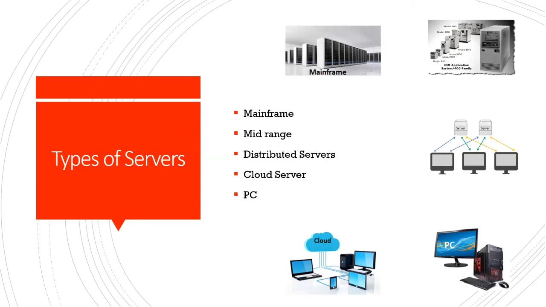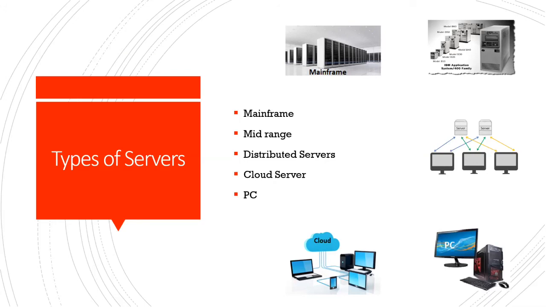Some of the examples of distributed server, as I said, the hardware comes through different companies like HP, Dell, and other companies, but the operating system as such could be Windows, Unix, Linux operating system.